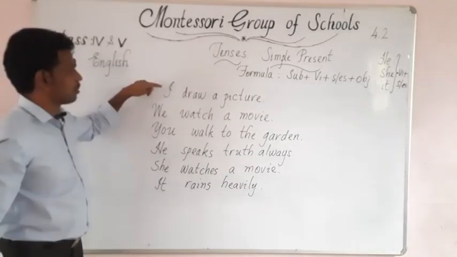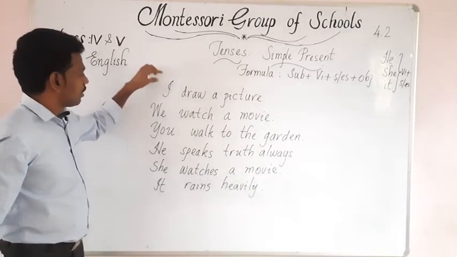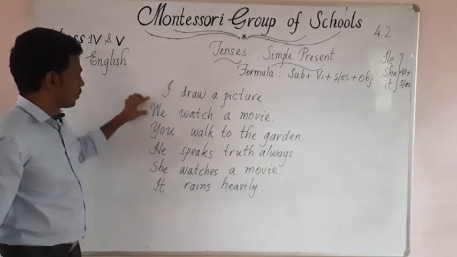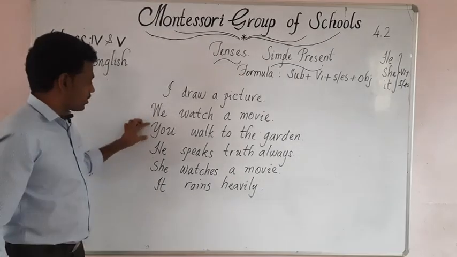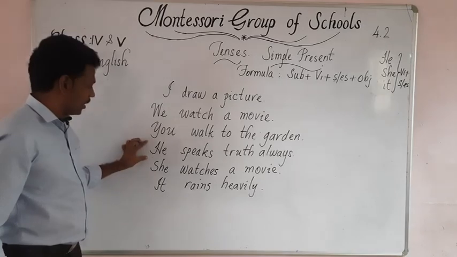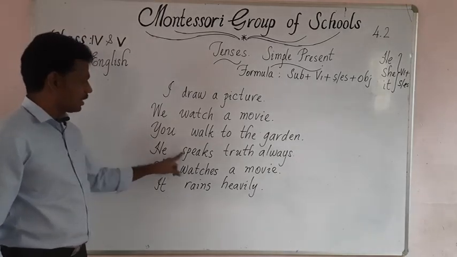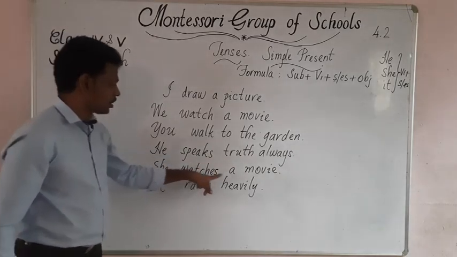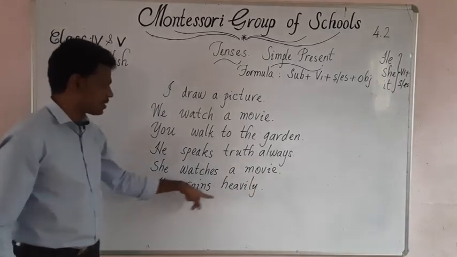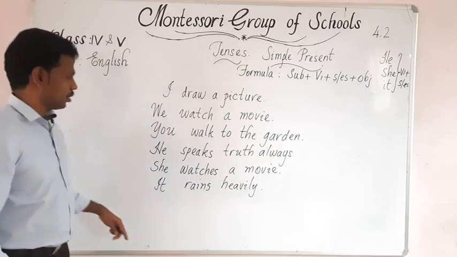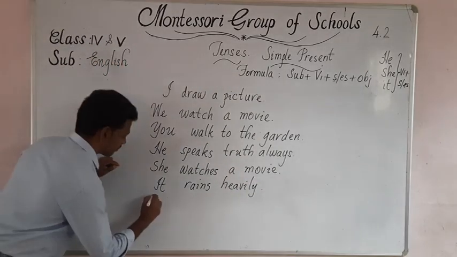So once again, go through the examples. I have used the subject first person singular, first person plural, second person singular and plural, third person singular: he speaks truth always, she watches a movie, it rains heavily. Now let me go to the third person plural.